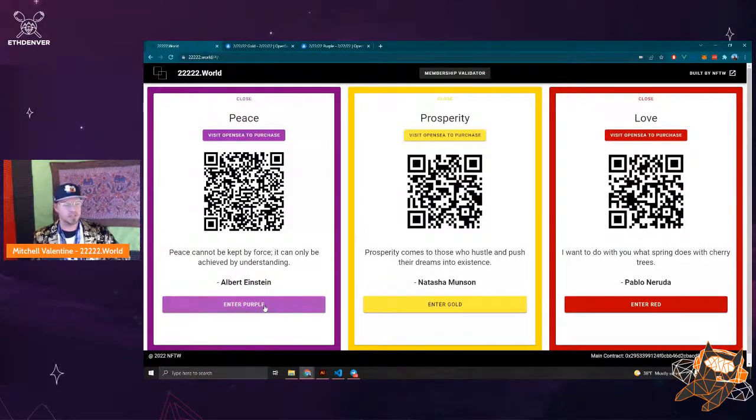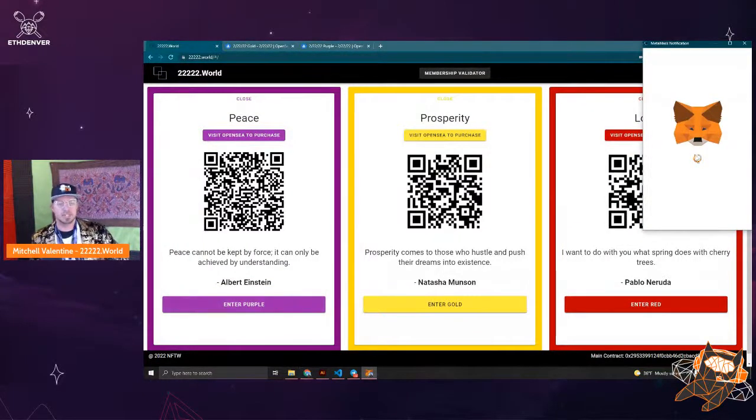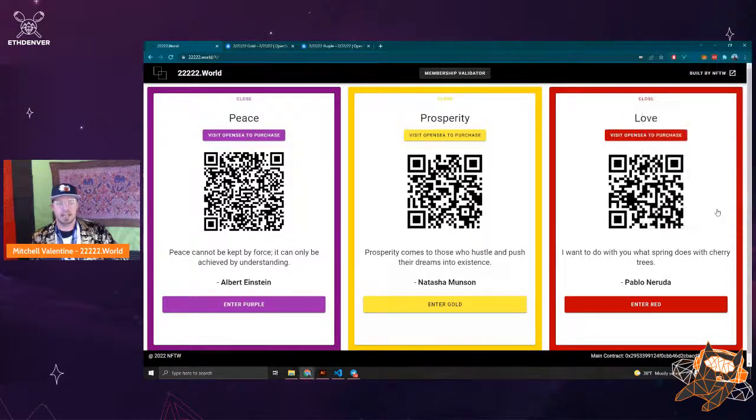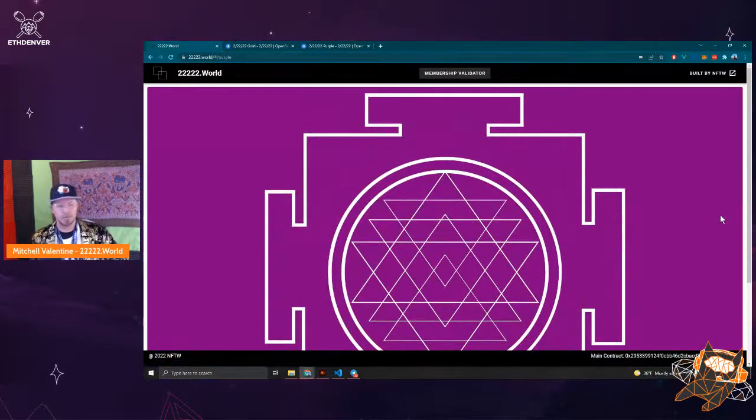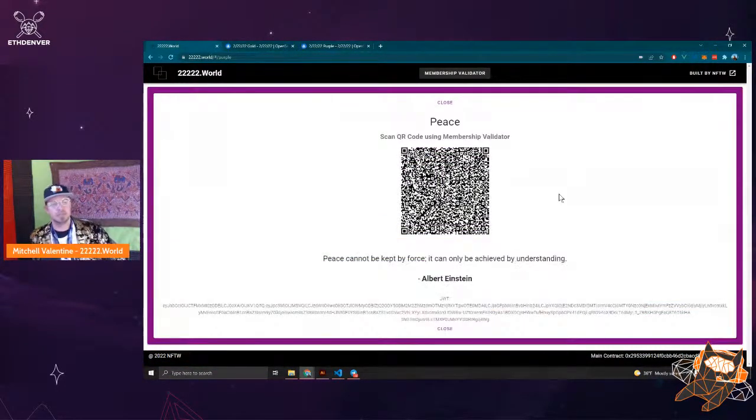So if I try to enter the purple, it'll ask me to sign a transaction. That's basically validating that I own that token, and boom, I can now validate my ownership. So what we intend to do is build out some tooling to make that validation useful. But for now, we just set up a membership validator.